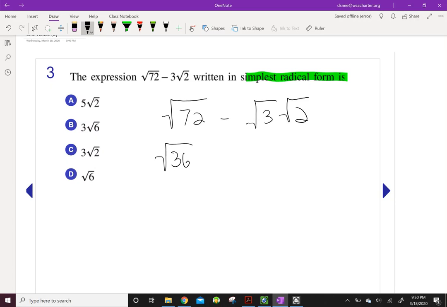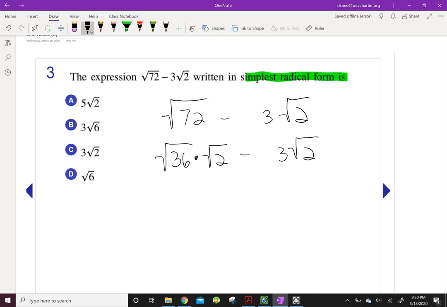If you know the square root of 36 times the square root of 2 is equal to 72, subtract the square root of 3. Oh, that's a mistake right there. Got to get rid of that. Square root of 3 root 2.